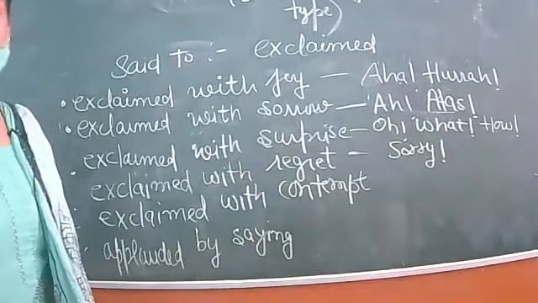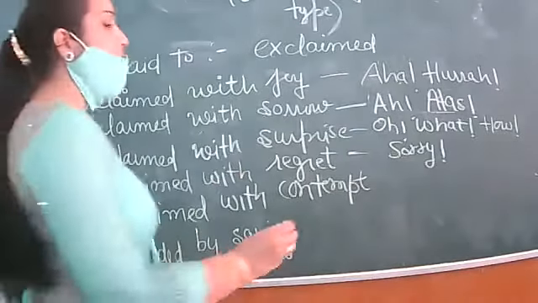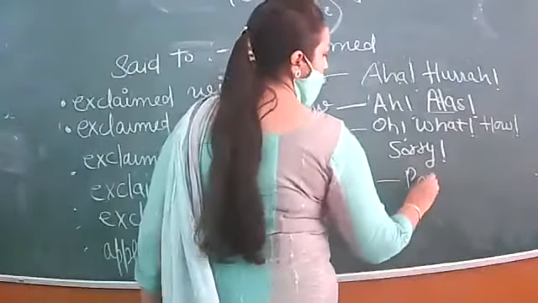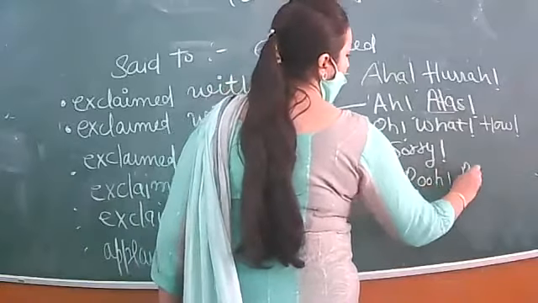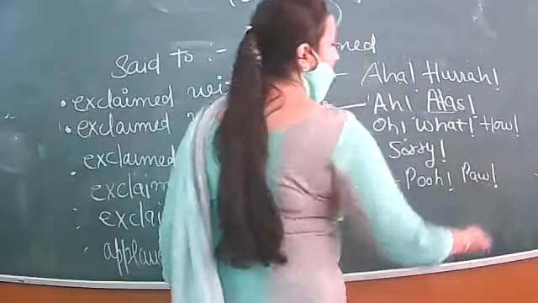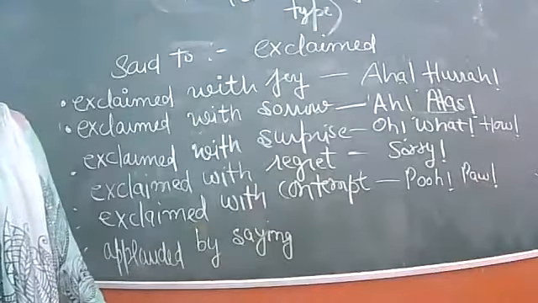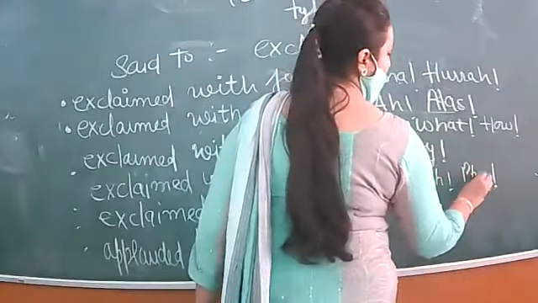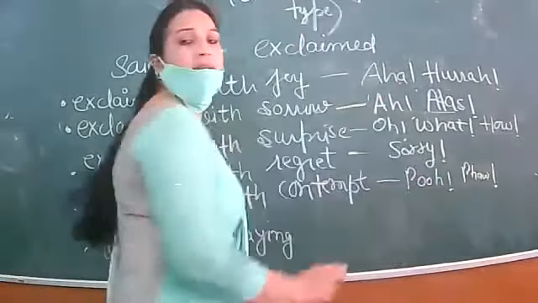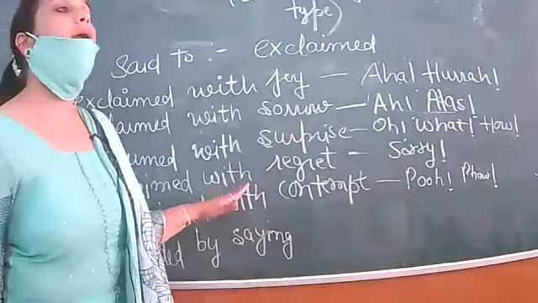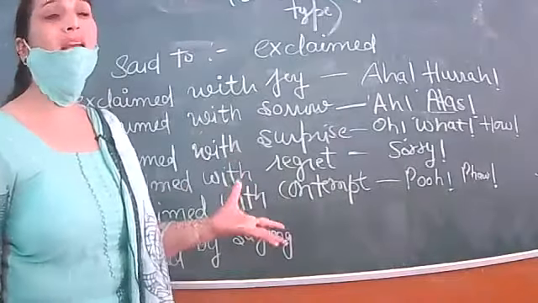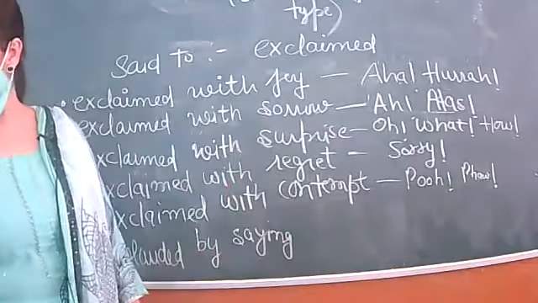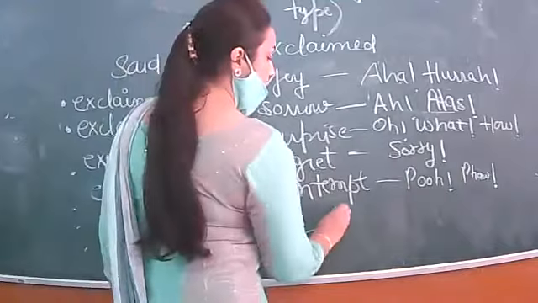Okay. Then contempt is hate. For example, when such kind of expressions are given, who, it means contempt. So these interjections show that you hate something, you disgust something. Okay. Then somebody is appreciating you.